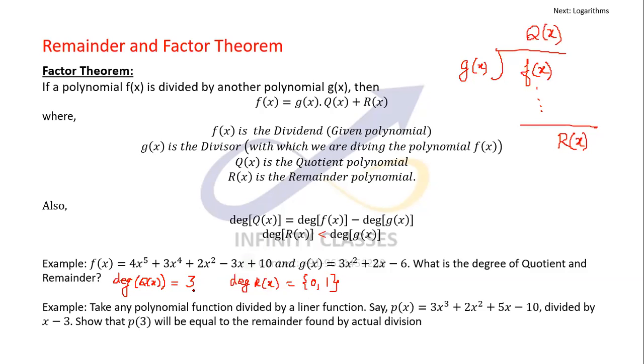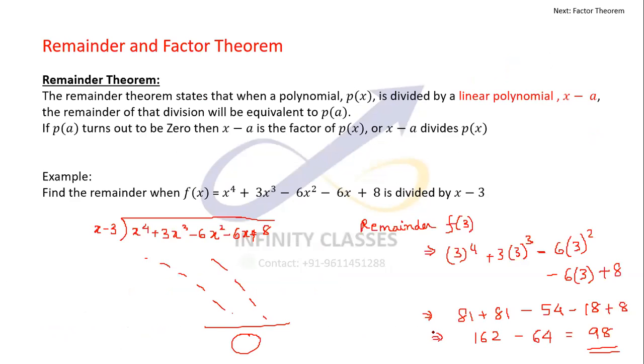Okay. So, hence I have given you another example where I have asked you to take any linear function and any polynomial function, and just try and check by actual division that if this is divided by this, the remainder comes out to be equal to P of 3 or not, because I've taken x minus 3. That's why I said check whether P of 3 is equal to the remainder found by the actual division. If that is the case, we are actually verifying the remainder theorem.